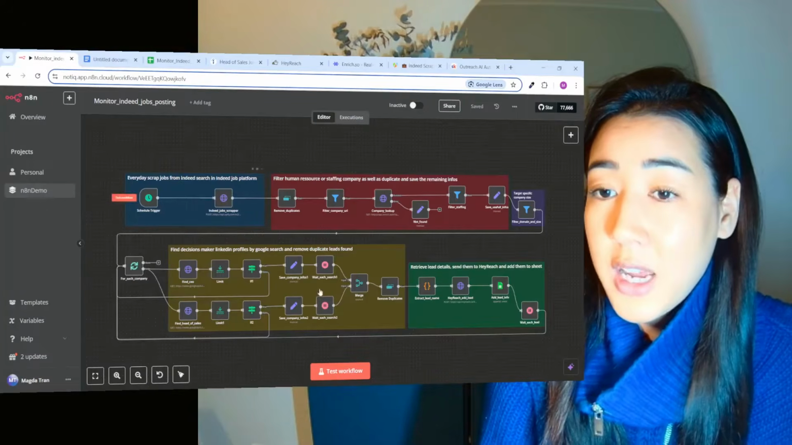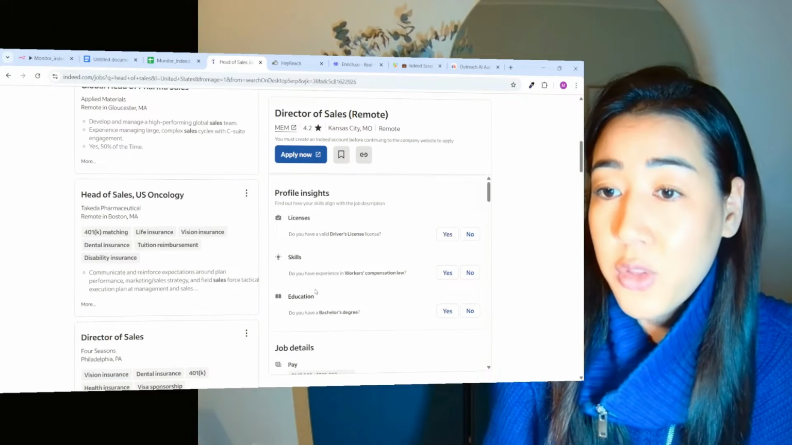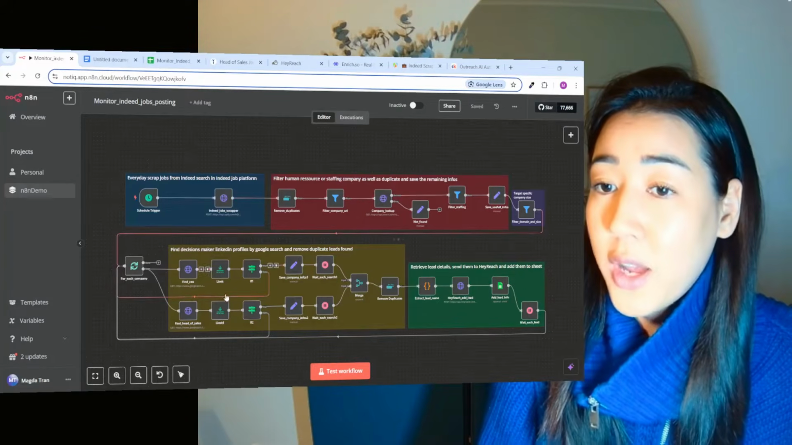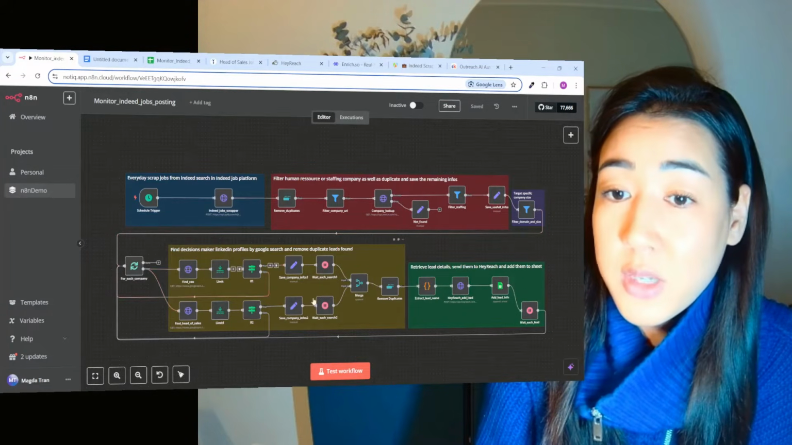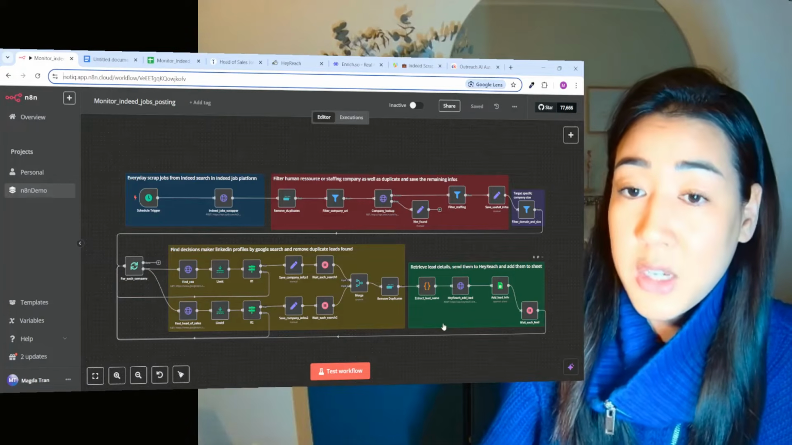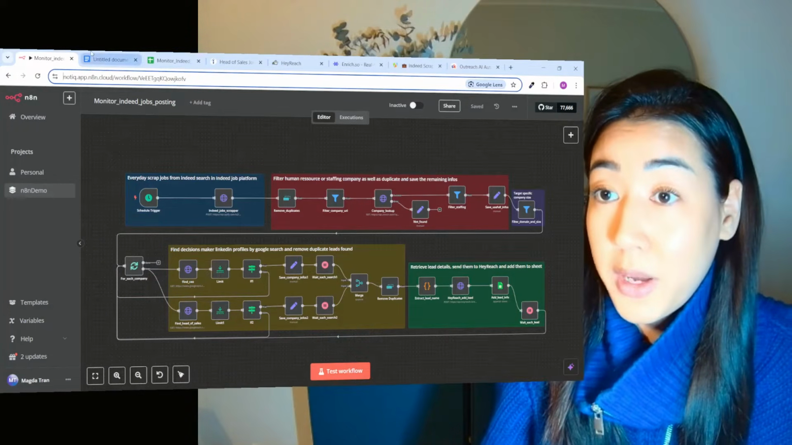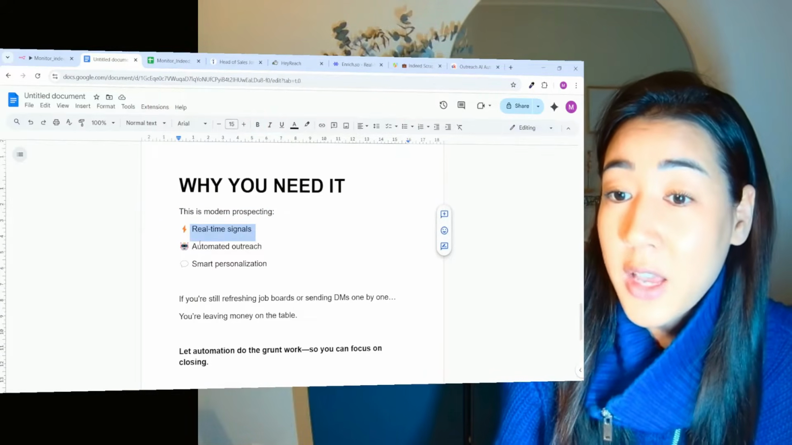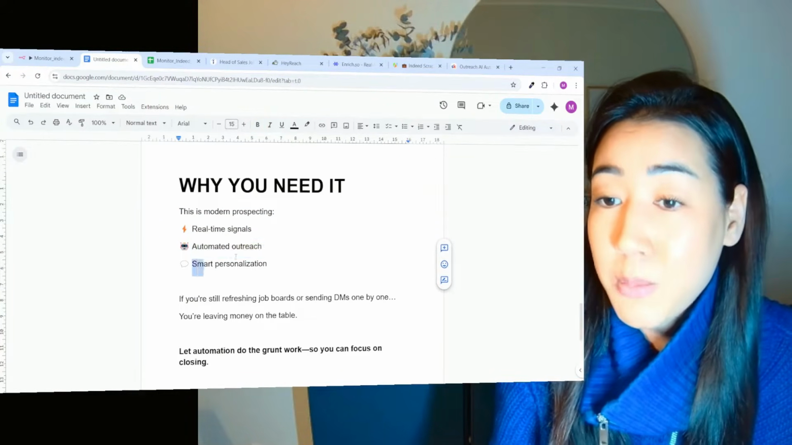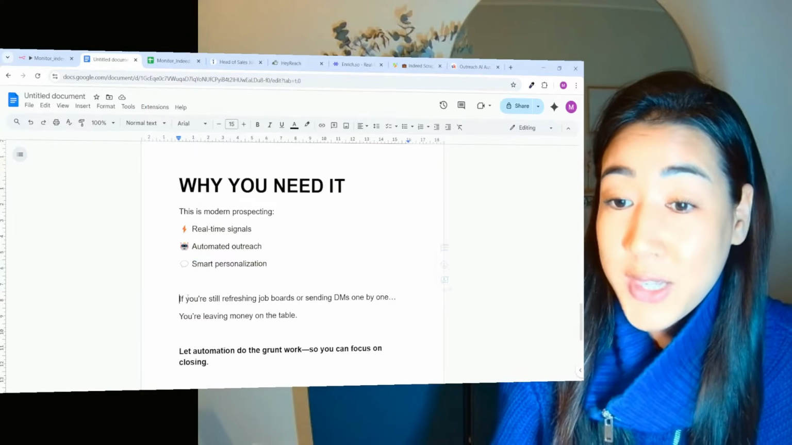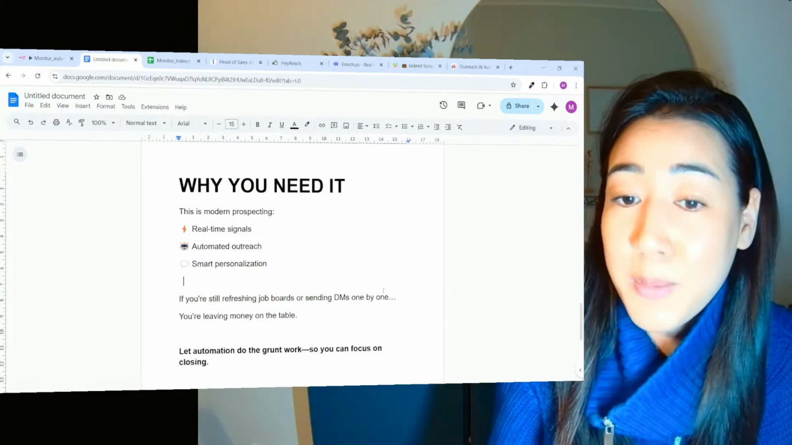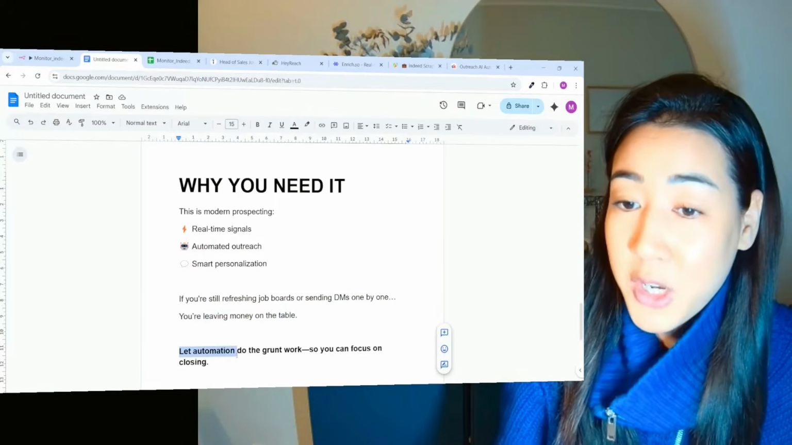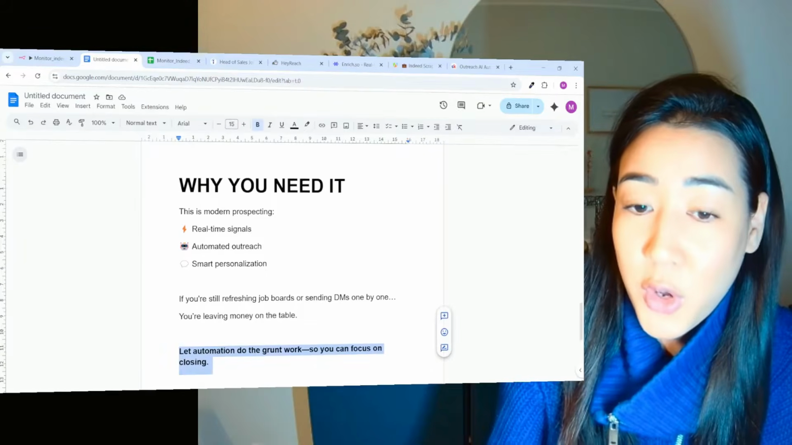So imagine each time Indeed is refreshing with new job ads, then we're going to scrape it, we're going to clean the data for you, we're going to find the decision makers, and then use outreach tools to send messages on LinkedIn, all on autopilot. So why would you need it? Because this is modern prospecting. It's real-time signals, it's automated outreach, and it's smart personalization. So if you're still refreshing job boards or sending DMs one by one, you are leaving money on the table. So let automation do the grunt work so you can focus on closing.